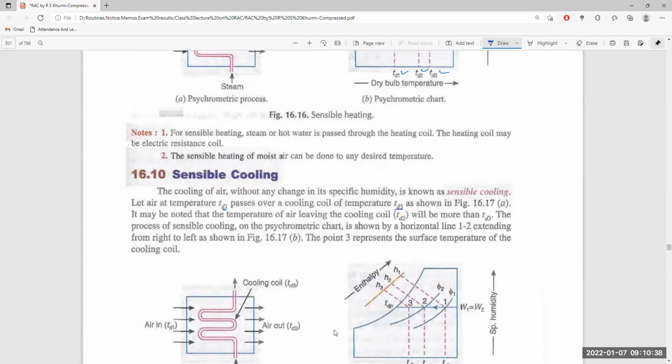The temperature at the outlet, leaving the cooling coil, will be TD2, where TD1 is more than TD2, and TD2 is more than TD3. So TD1 is the dry bulb temperature of the incoming air, TD2 is the dry bulb temperature of the outgoing air leaving the cooling coil, and TD3 is the temperature of the cooling coil.